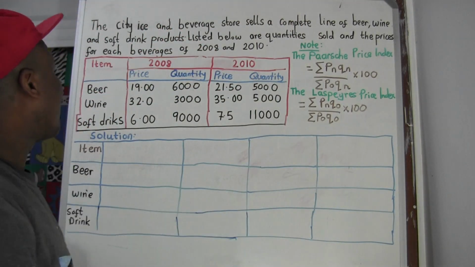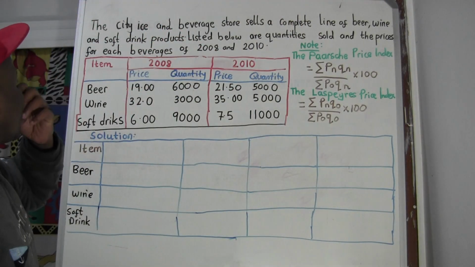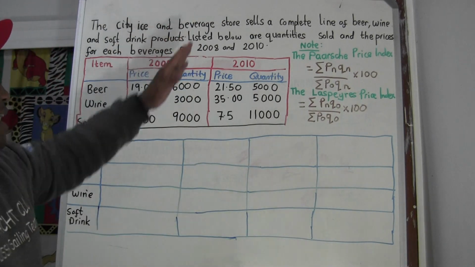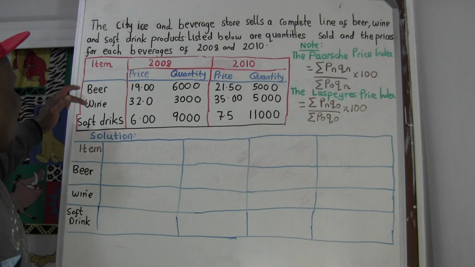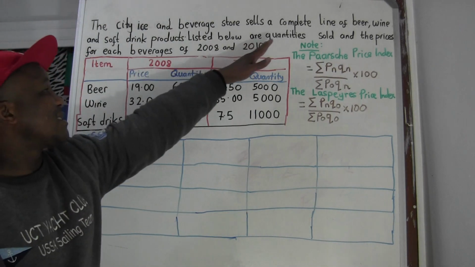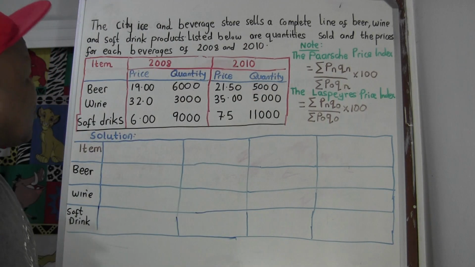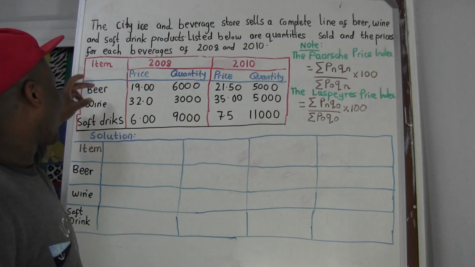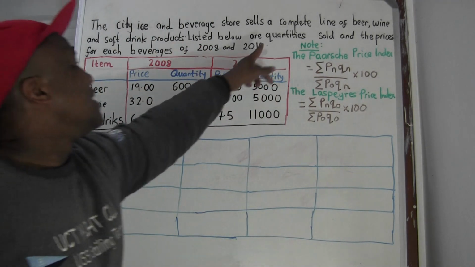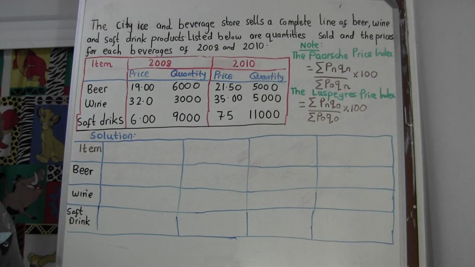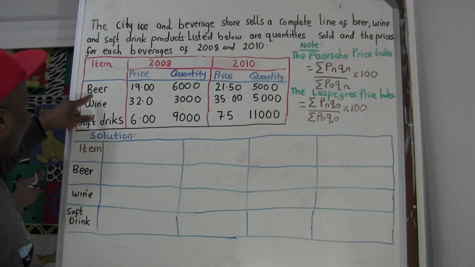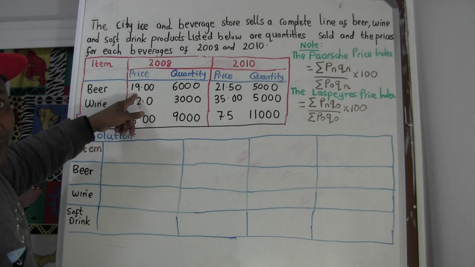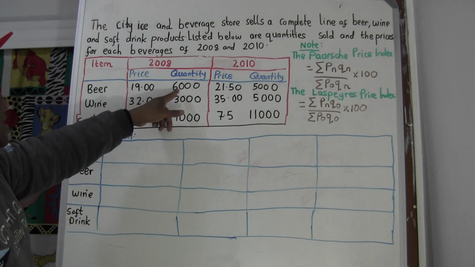Let's get started. So now they say this is a city ice and beverage store. Oh, so there's a store where they store ice and beverages, like beer, wine, and soft drinks. It sells a complete line of beer, wine, and soft drink products. Products means wine, beer, soft drink. Below are quantities. For beer, each beer probably costs 19 rand. But how many of them does this guy buy?